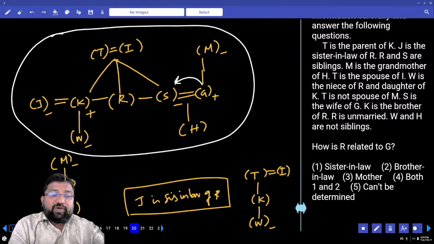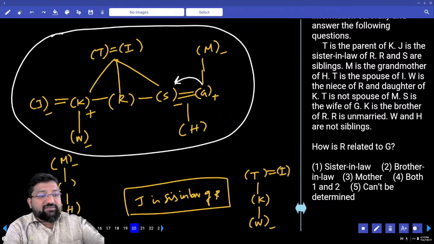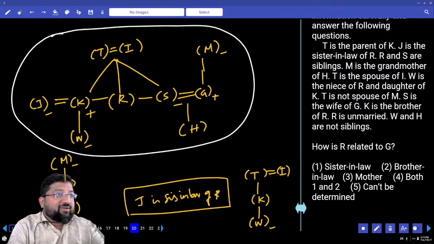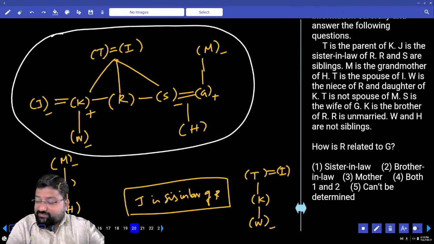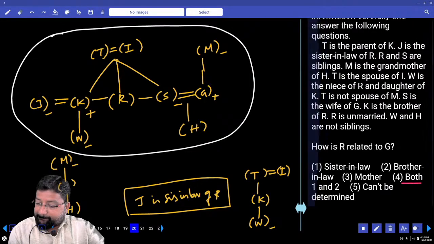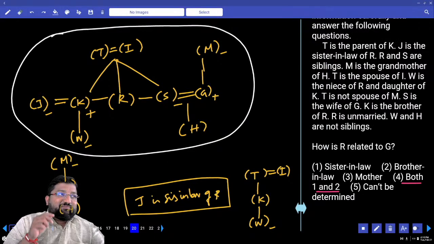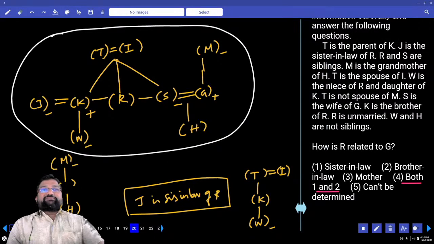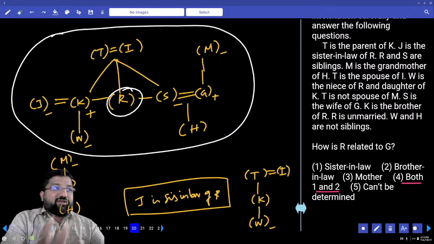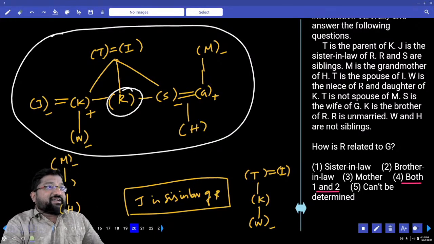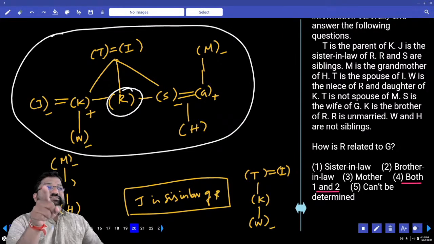That means G's spouse's sibling. Maybe brother or sister. If he is brother, then the answer is brother-in-law. If she is sister, then the answer is sister-in-law. What should be your answer? Cannot be. Why can't it be both 1 and 2? Both 1 and 2 is impossible. This R cannot be brother-in-law and sister-in-law at the same time.